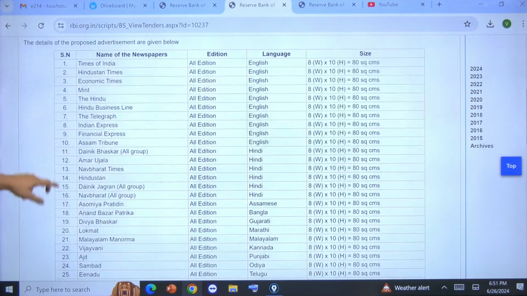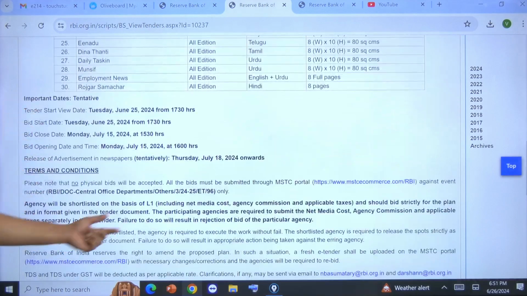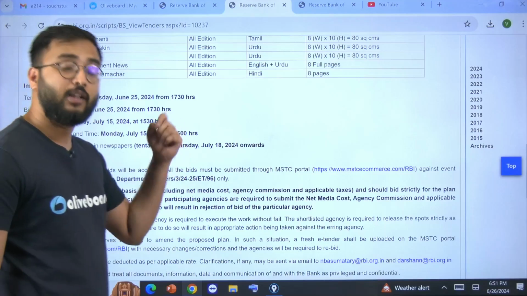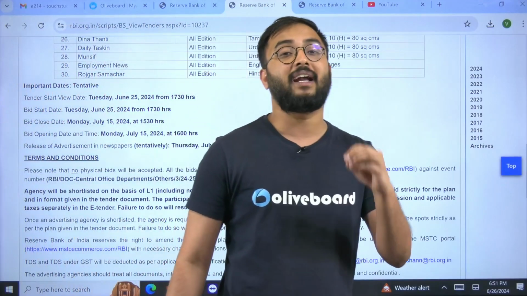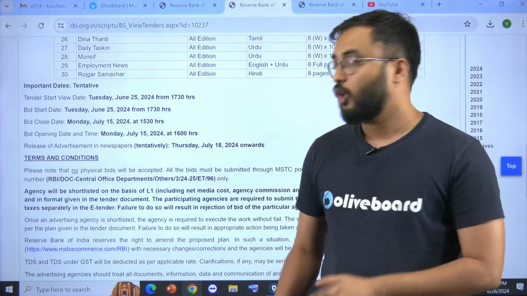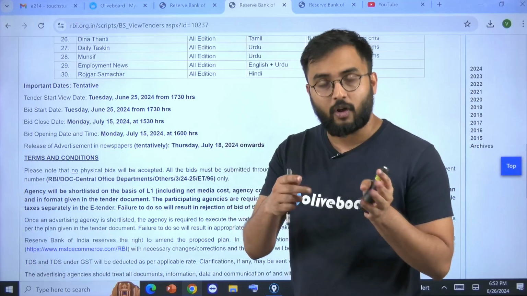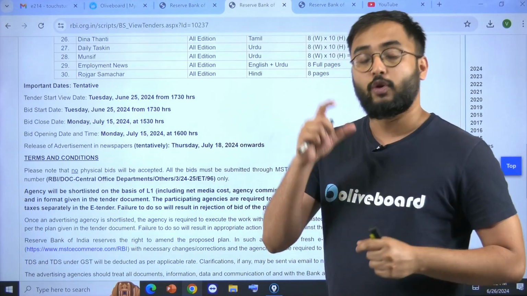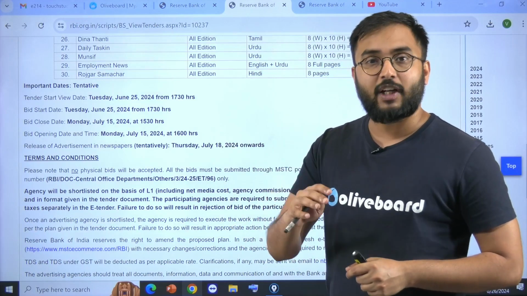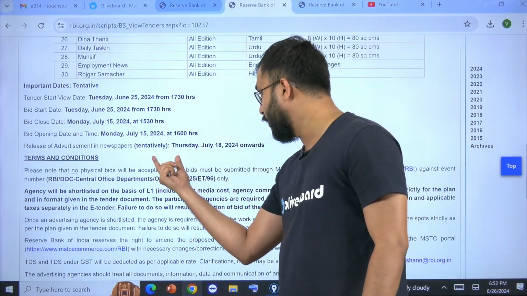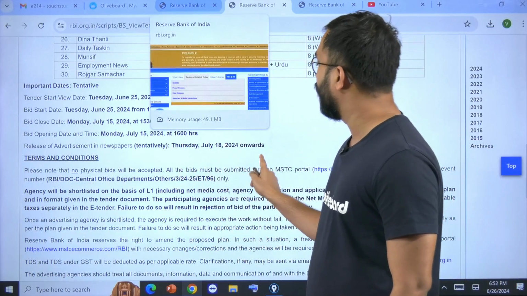So here RBI is saying that now on 18th of July, the release of advertisement will be there in newspaper related to RBI Grade B official notification for 2024. So we can expect in newspaper a short notice that RBI Grade B overall notification and applications will be invited for the year of 2024. We'll get this in the newspaper Thursday, 18th of July.